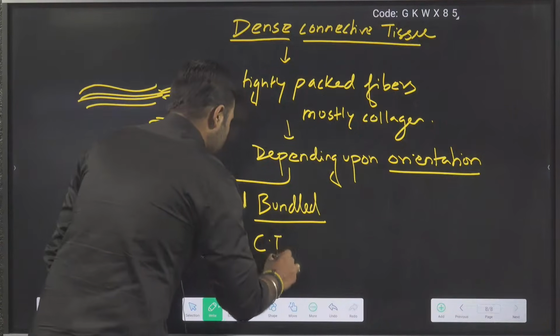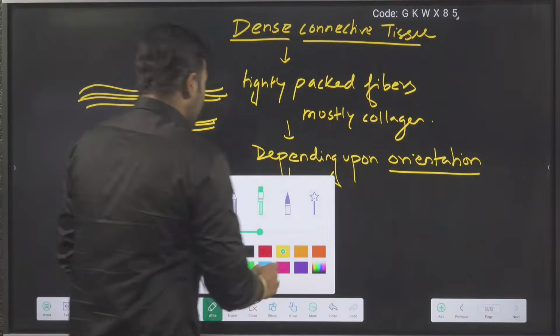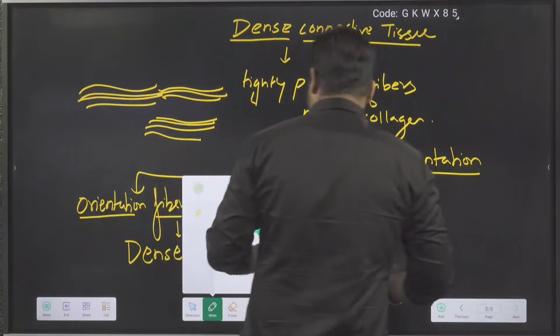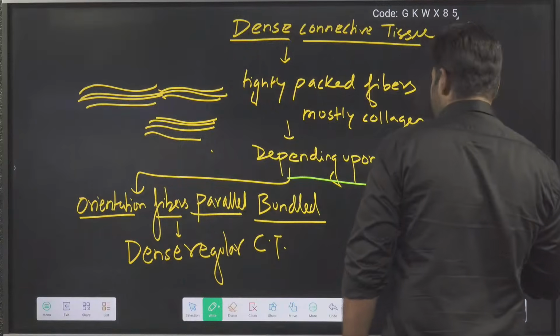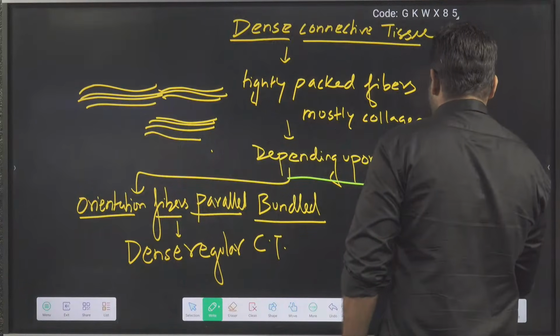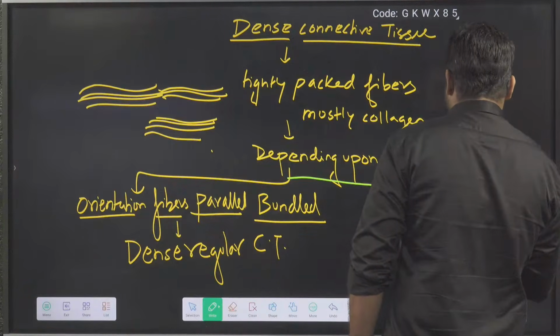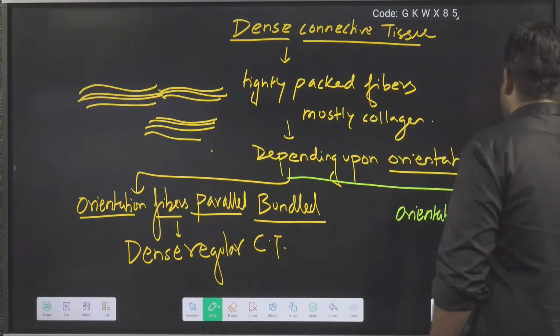If the orientation is random, the orientation of fibers is different.